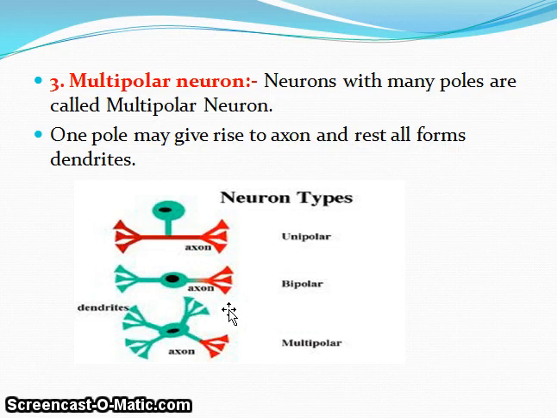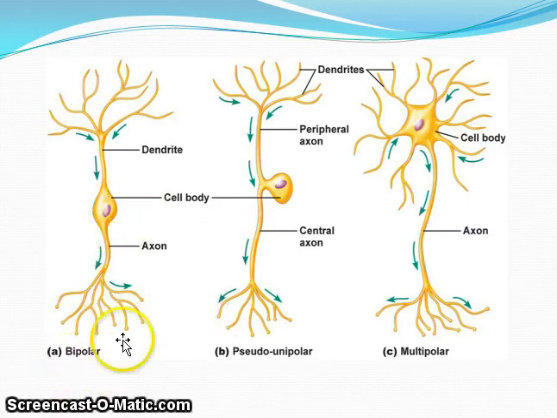For better understanding, here is another image. See, this one is the bipolar. So see, this is the nerve cell body, right? This is one pole and this one is the other pole. So from one pole here the axon is arising and from the other pole the dendrites are arising. Similarly, this is example of the pseudo unipolar or a unipolar. Okay, see, here is the nerve cell body. This is the single pole. This one is the one pole from which both axon and dendrite are arising. But when you see this, okay, how it appears, it will seem to you like the bipolar.